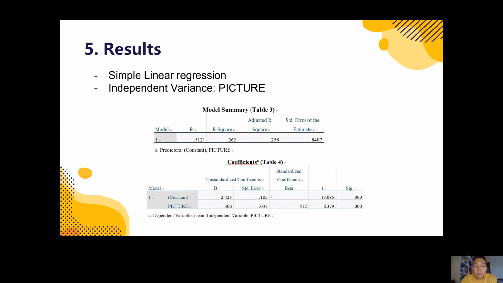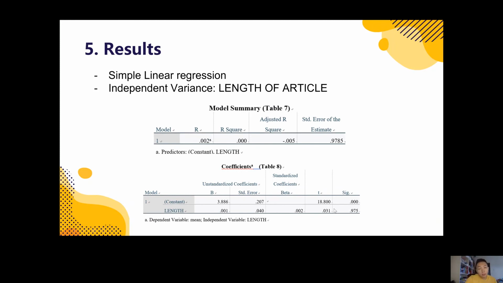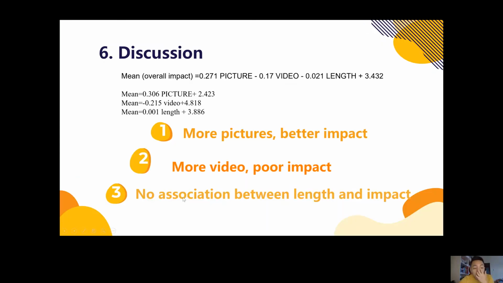We can see that there is an association between pictures and impact, and between videos and impact. But the significance level of length is really high, so there is no association between the length of the article and impact. So here is the conclusion we can draw from it.